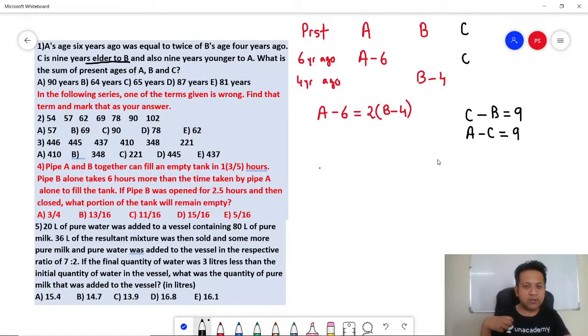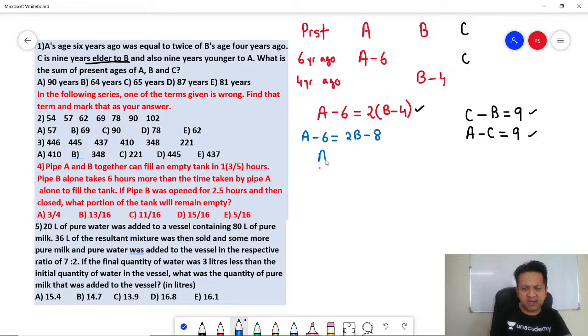A minus C is equal to 9. What is the sum of the present ages of A, B and C? So 3 equations, 3 unknowns, you can easily solve it. Let's write down the first equation and expand it. A minus 6 is equal to 2B minus 8.